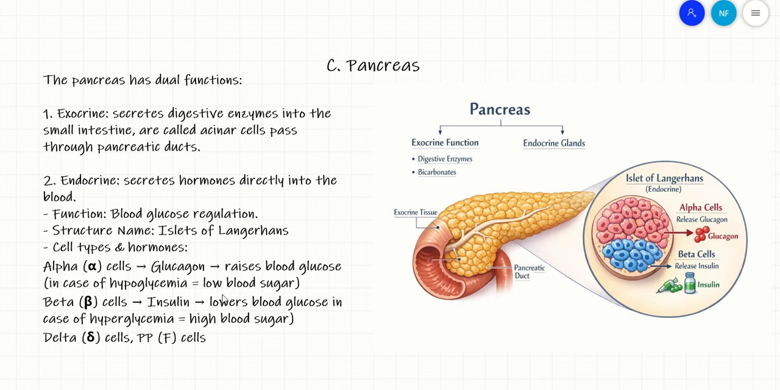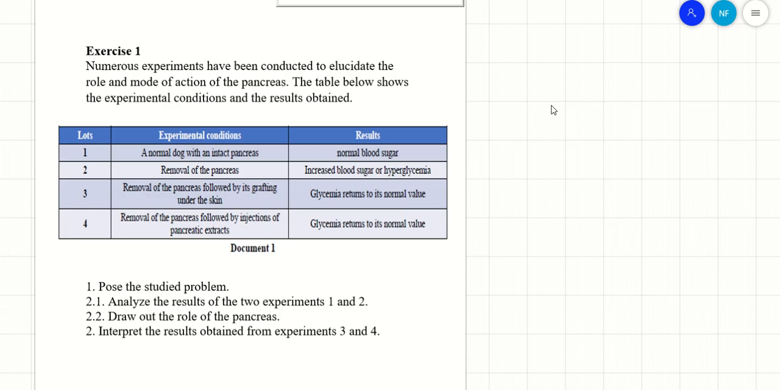There are other cells in the islets of Langerhans, the delta cells, the PP cells, but we are interested only in alpha cells and beta cells. These two cells are endocrine cells because they are producing hormones, whereas the exocrine cells are the acinar cells that are producing digestive juices to be sent through the pancreatic duct to reach the small intestine. Okay, so this is an example of the mixed gland. So let's make an application on this information.